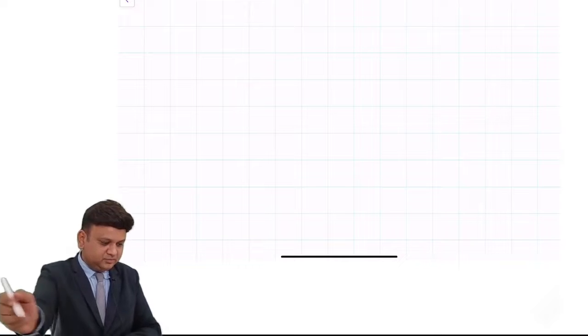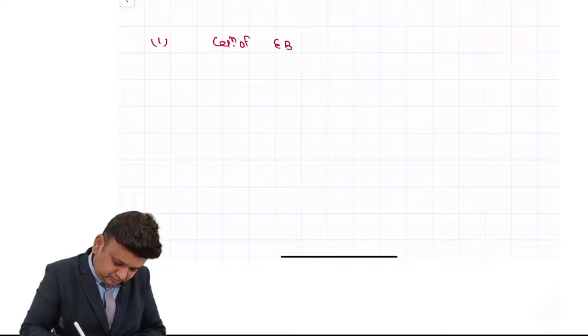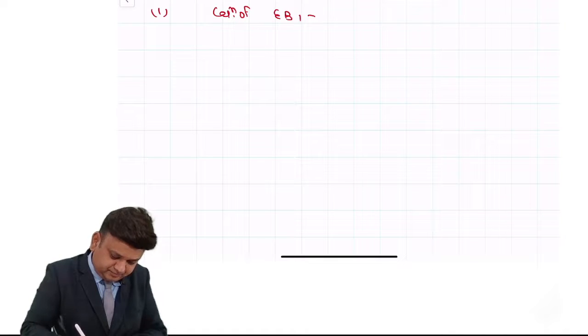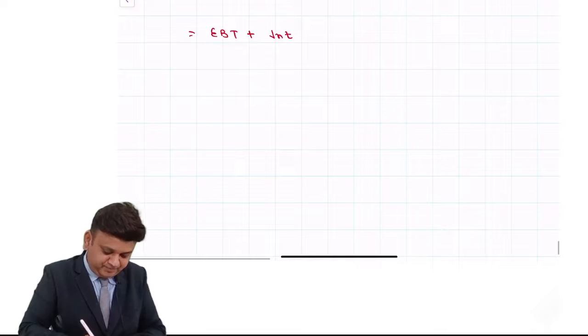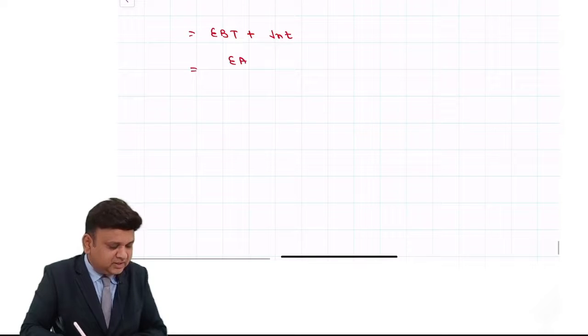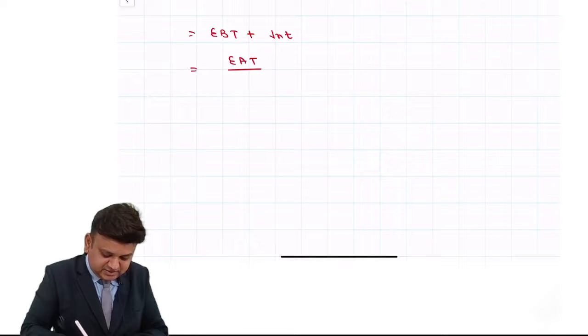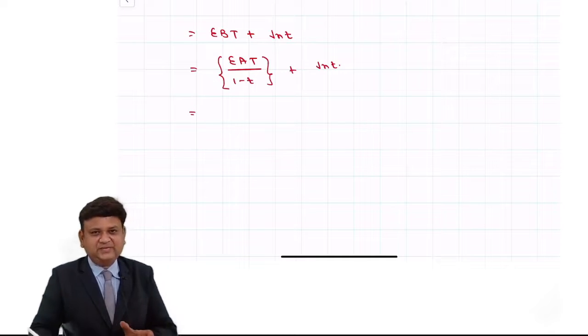Now friends, the first part of the question says you're required to calculate EBIT. EBIT can be calculated as earning before taxes plus interest. Earning before taxes is earning after taxes divided by 1 minus tax rate. That is the way the answer is formed.